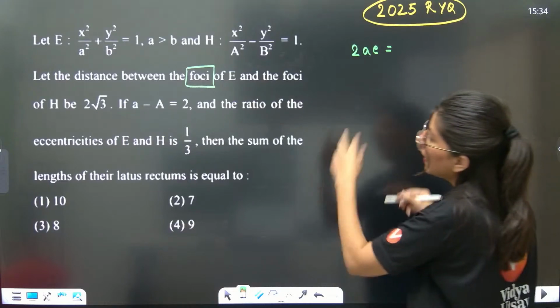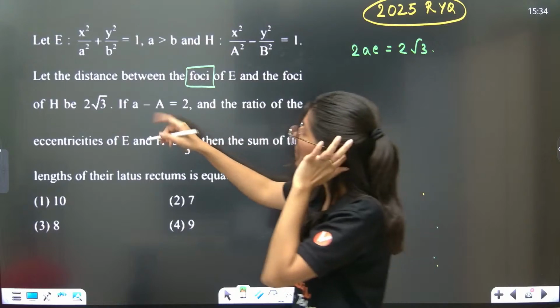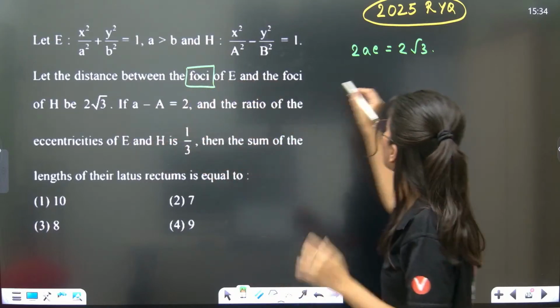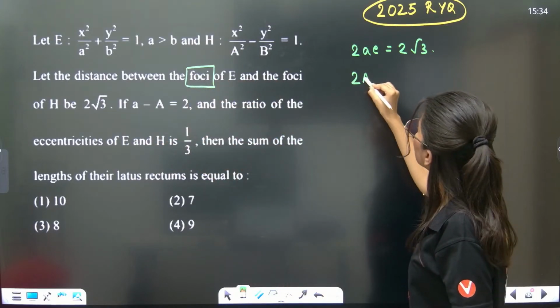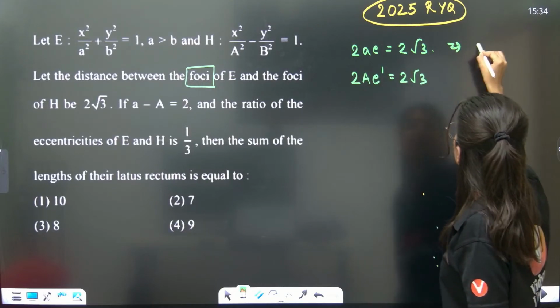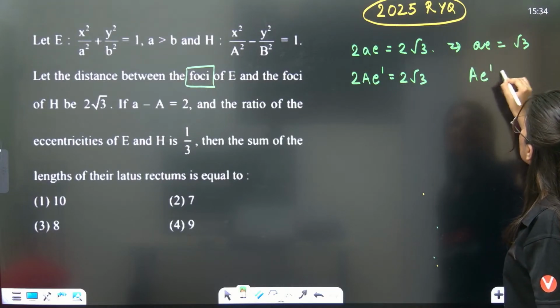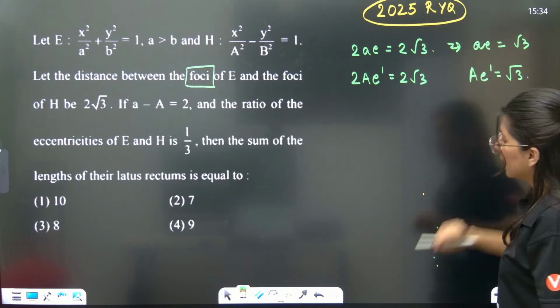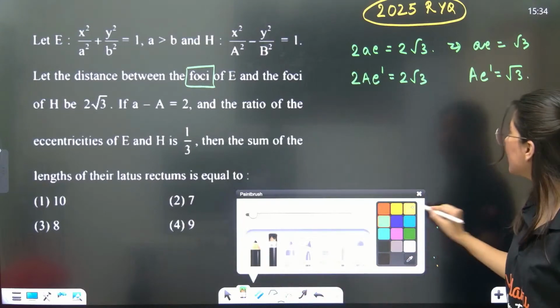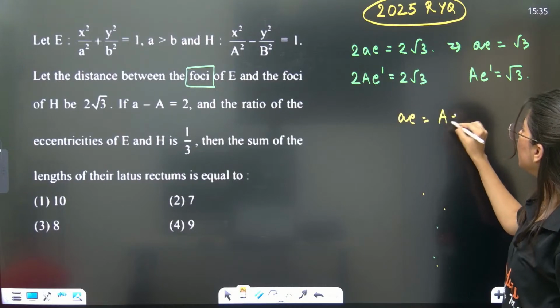So 2AE is 2 root 3. And the distance between the foci of the hyperbola, so 2 capital A E dash, is also 2 root 3. This implies AE is root 3 and capital A E dash is also root 3. Alright, that means what does that mean? AE is equal to capital A E dash.